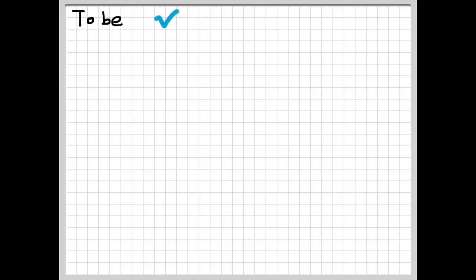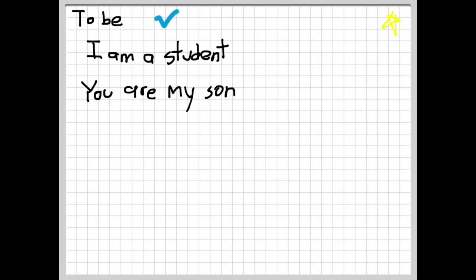The positive form is as follows. For example, I am a student. You are my son. Here we have the verb to be as am, and here it's are. He is my father.